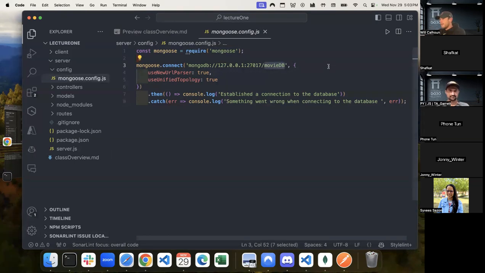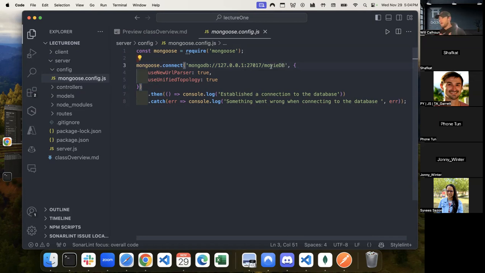This is the name of our database, right? And so what it's going to do is it's going to look at our MongoDB database. Mongoose in itself is a library that we're using. And it's going to say, is there a database called MongoDB with this exact spelling, with capitalization and lowercase? If it finds it, then it's going to connect to that database, and then we can make some queries on it. But if it doesn't find it, it's actually going to create a new database for us.